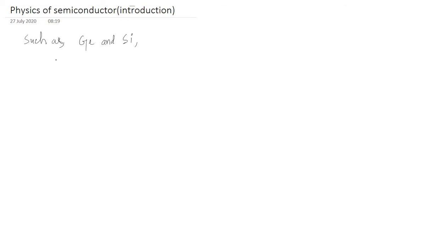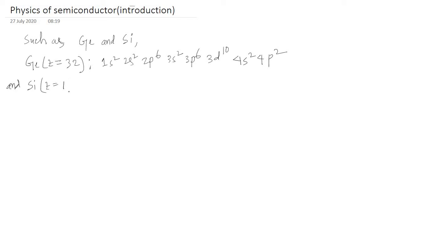Let's see the electronic configuration of germanium and silicon. The atomic number of germanium, Z, is equal to 32. Its electronic configuration is 1s2, 2s2, 2p6, 3s2, 3p6, 3d10, 4s2, 4p2. And the atomic number of silicon, Z, is equal to 40.